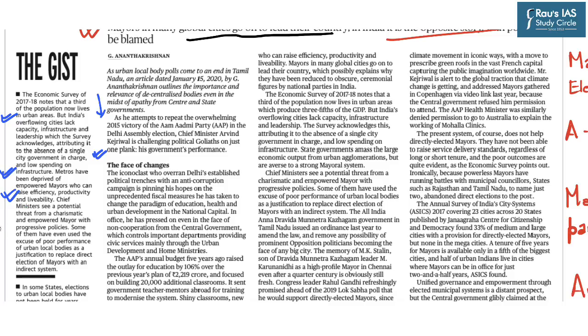Now, it further says that chief ministers see a potential threat from a charismatic and empowered mayor with a progressive policy. Now, some state governments have even used the excuse of poor performance of urban local bodies as a reason or justification to replace direct election of mayors with an indirect system or an indirect election. However, the main reason is that they do not like a person leading a city having a charismatic personality.